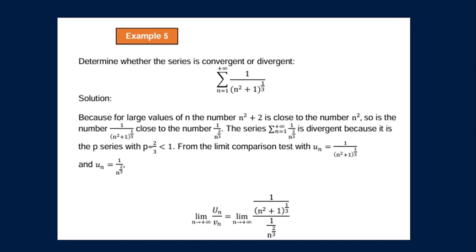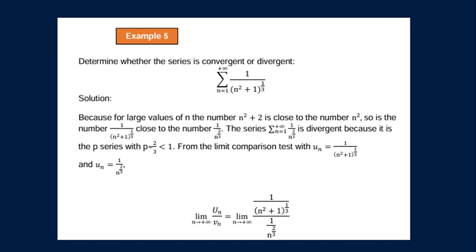So the number 1 all over the quantity of n squared plus 1 raised to 1/3 is close to the number 1 all over n raised to 2/3. So the series, rather, the summation of 1 all over n raised to 2/3 to positive infinity and n is equal to 1 is divergent, because it is a p-series with p equal to 2/3, which is less than 1.